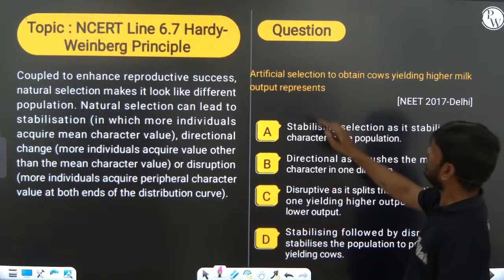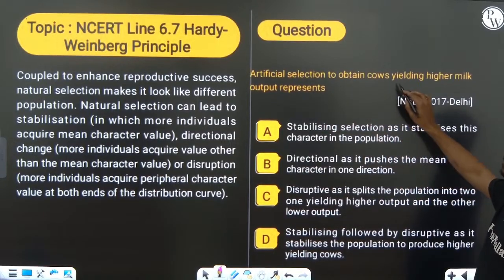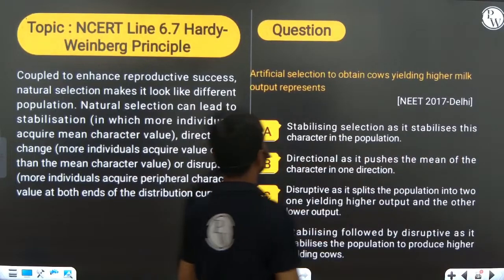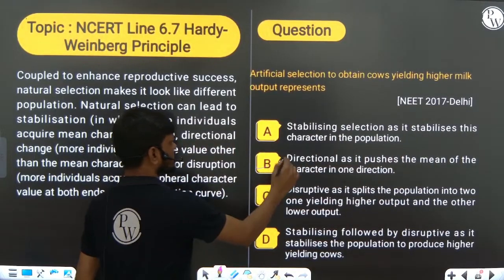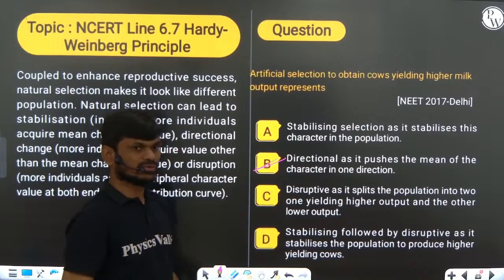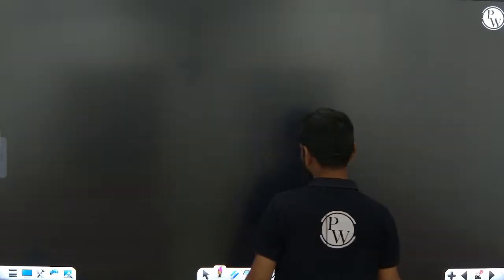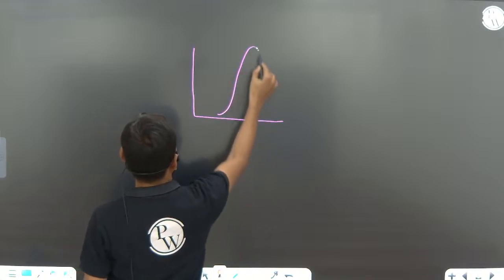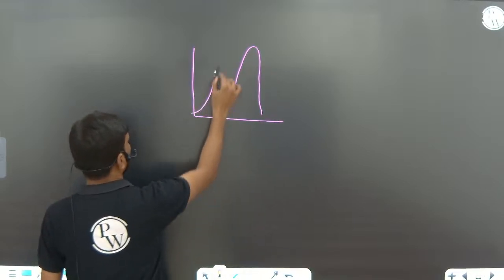Right. So artificial selection to obtain cows yielding higher milk output is directional selection. Mean values, I will explain this. Now you can say this is the peak shifting.